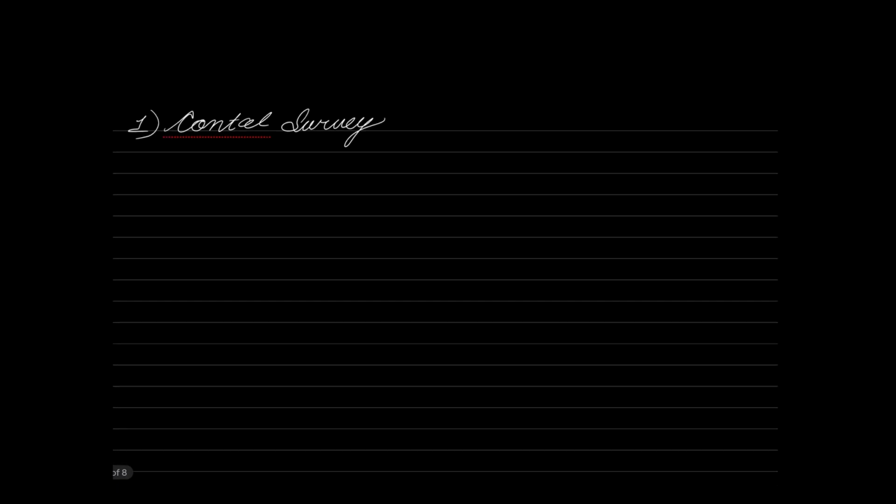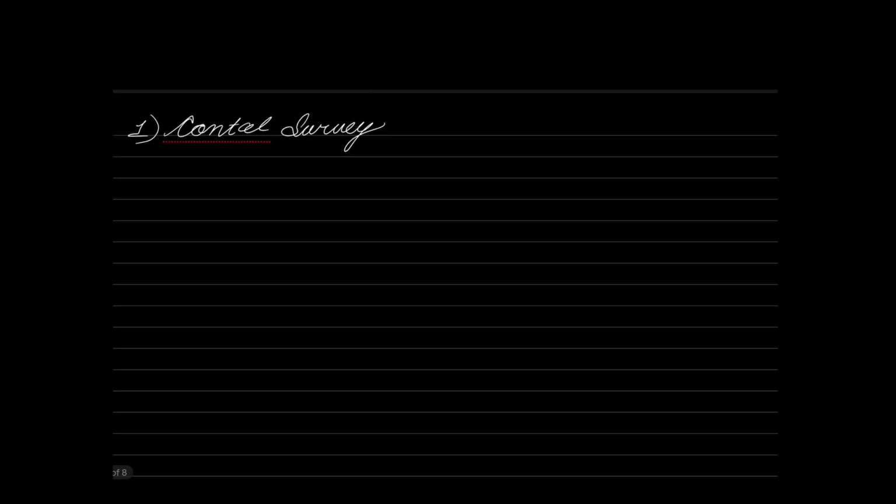Now, do you want these control points to be more accurate or less accurate? Just think about this. There is no doubt. Obviously, we want them to be more accurate. Are they established by using plane surveying or geodetic surveying? Just think about that and tell me. Yes, very good. They are established by using geodetic survey. So this survey is what we call our control survey. So control surveys are basically geodetic survey.